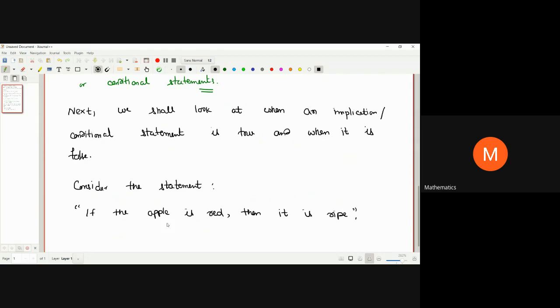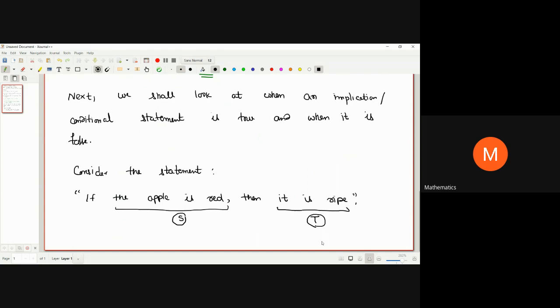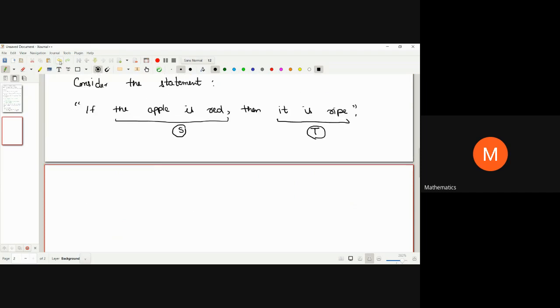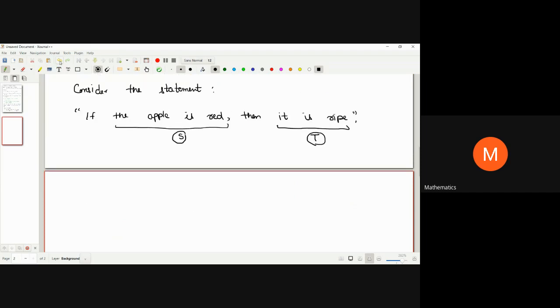So if the apple is red, then it is ripe. The first part you can take as my statement S, and the second, it is ripe, you can take as statement T. So if S holds, then T holds. Now we have to think about when this statement is going to be false. When this statement is going to be false, we want to look at it.